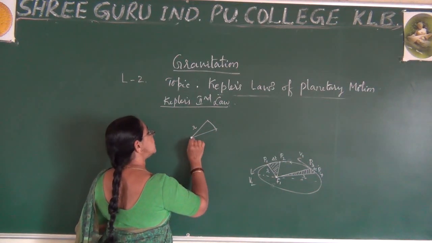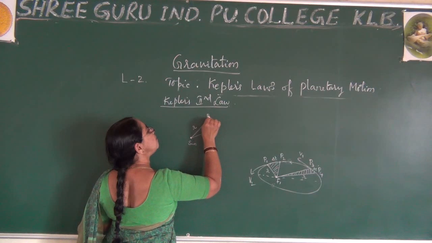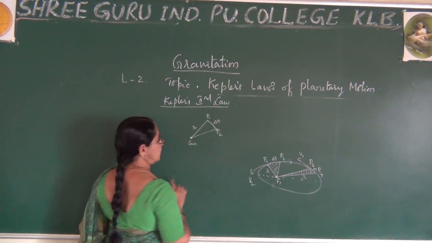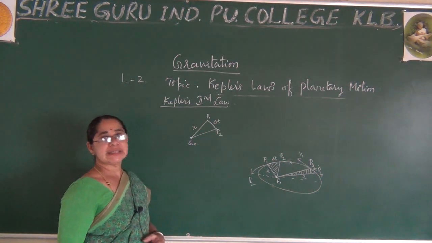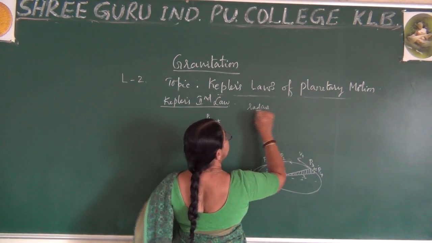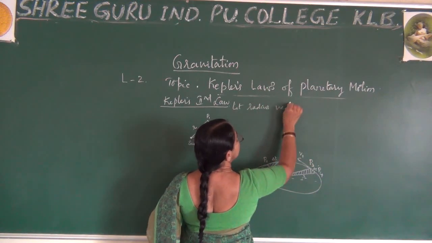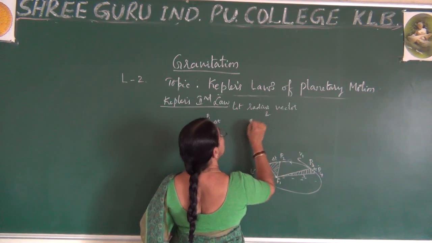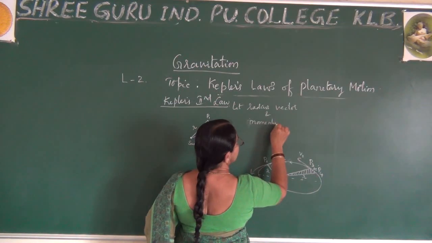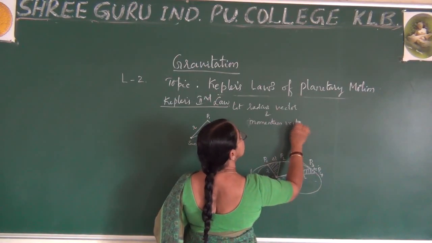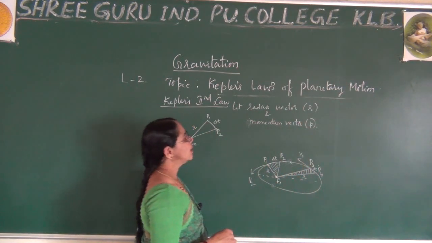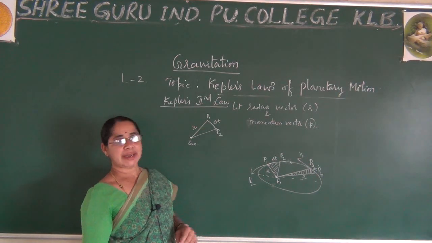Let me say this is R. Sun is at this position. This is the point P1. This is the point P2. What is this? Time interval is delta t. For your reference, I select the radius vector and momentum vector. Let the radius vector and momentum vector here be R and P. I have selected the radius vector and momentum vector in this.